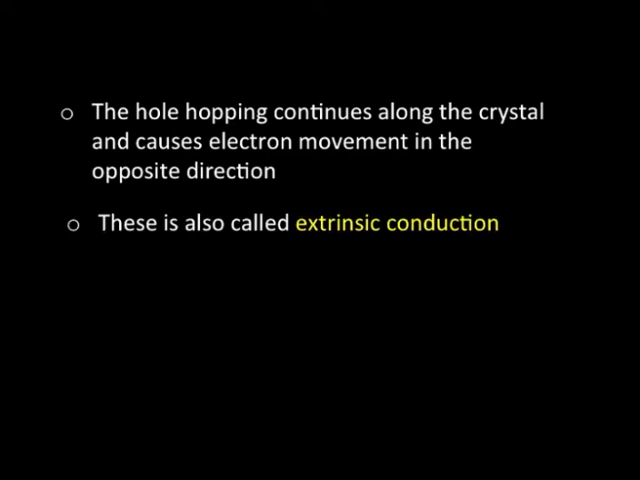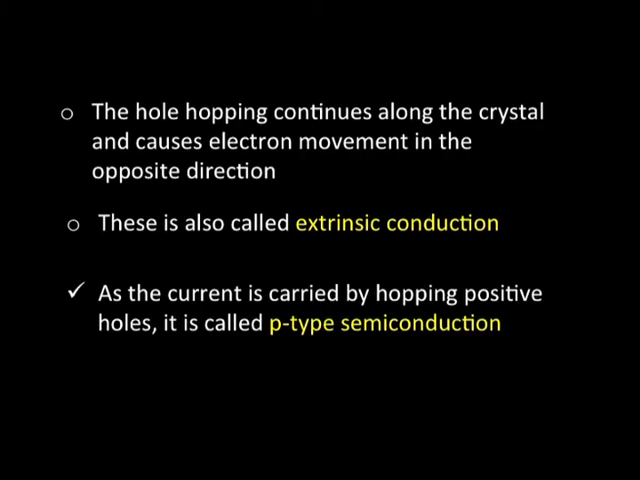As a consequence, this conduction is also called extrinsic conduction, because the conduction has come into play because we introduced an impurity which has one electron short. That is, we have been able to create a hole there, and the electron movement from silicon to this hole, and the process continuing, leads to conduction in the material. So such conductors are called extrinsic conductors, and since in this case the current is carried by hopping positive holes, this process is called p-type semiconduction.